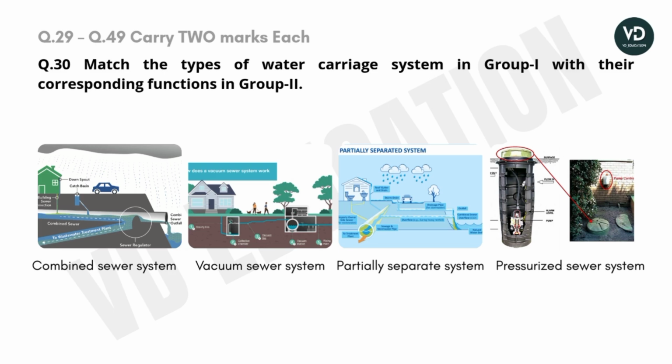Partially separate system is connected with rainwater from the roof allowed to enter the sewer carrying sewage, and the remaining stormwater flows separately. Next, pressurized sewer system is connected with a pump used to pump waste from the residence to the low pressure sewer line.